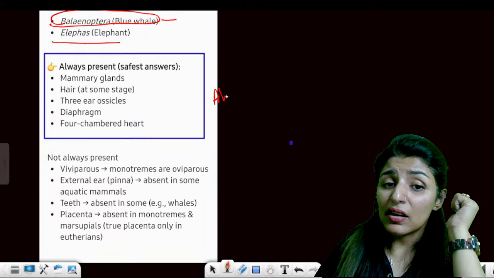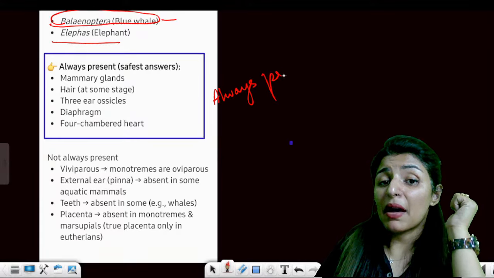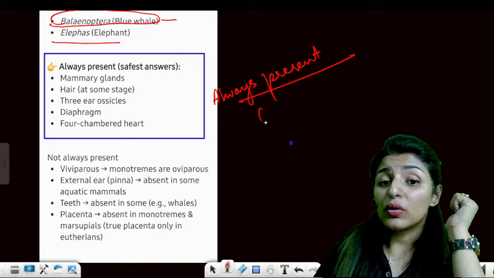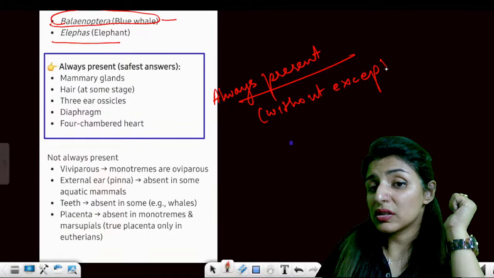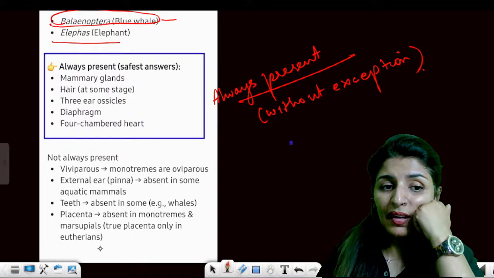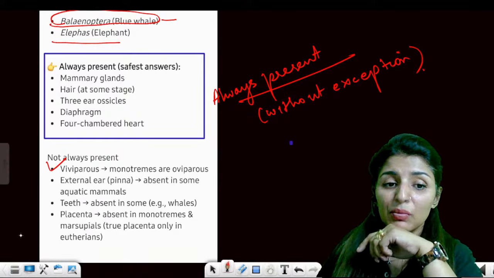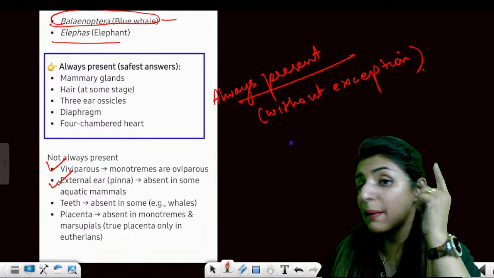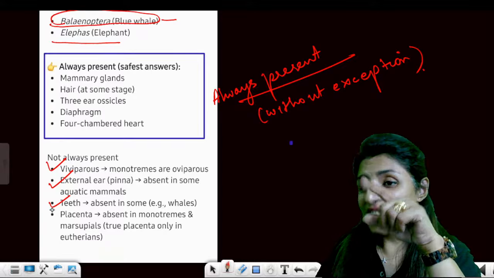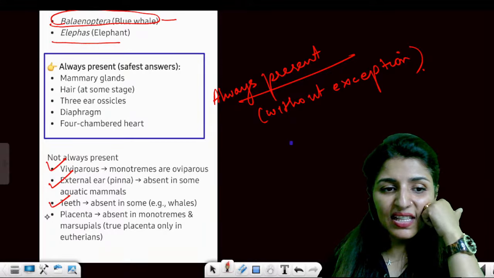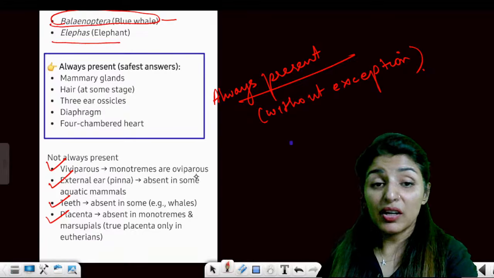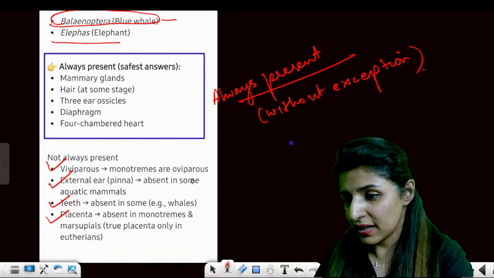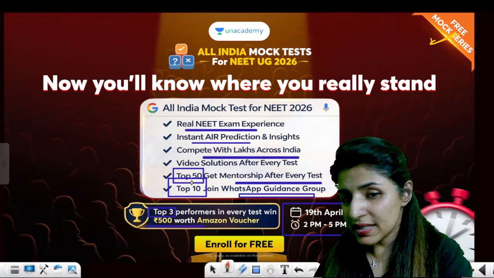These characteristics are always present in mammals without exception. You get this question often. But viviparity may or may not be present. External ear pinna may or may not be present. Teeth may be absent in some, like in whales, and placenta may or may not be present. So this is one very important NEET bonus point that I am giving you. Are these points clear to everyone?